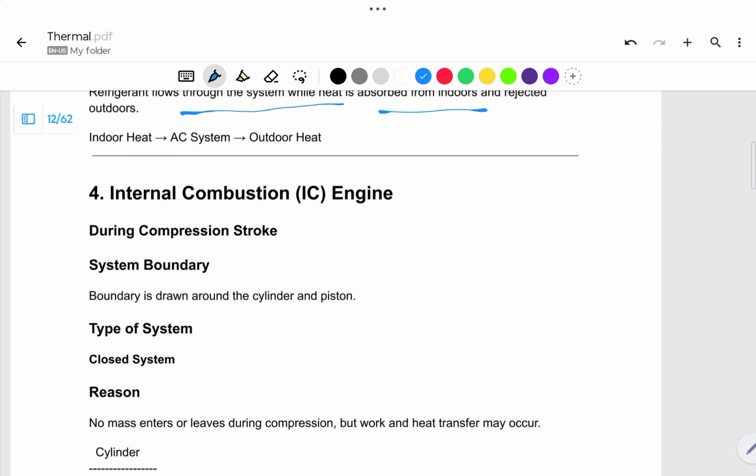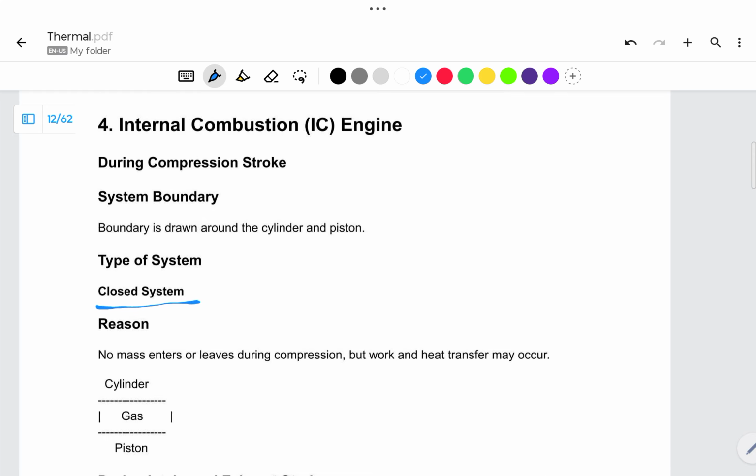Internal combustion: here we are calling it a closed system, because no mass enters or leaves during the compression, but work and heat transfer may occur. Here they have considered it in a different way, but we can call this both an open system as well as a closed system. During the combustion only it is considered a closed system, because there is no exchange of mass. At that time it remains closed, but after that it is an open system.